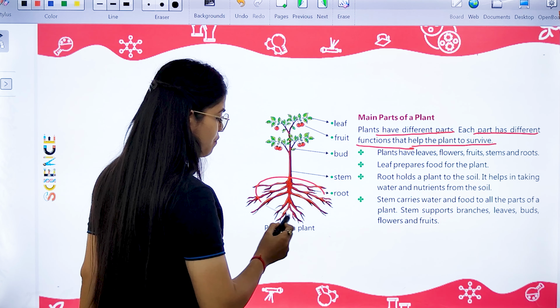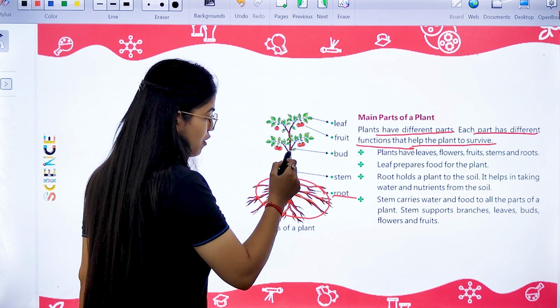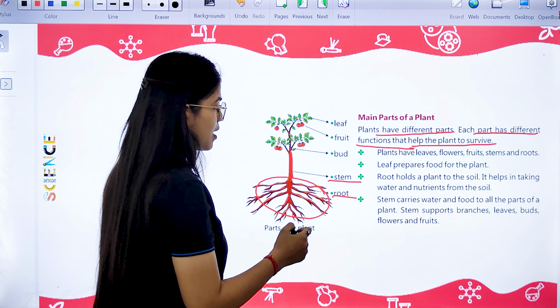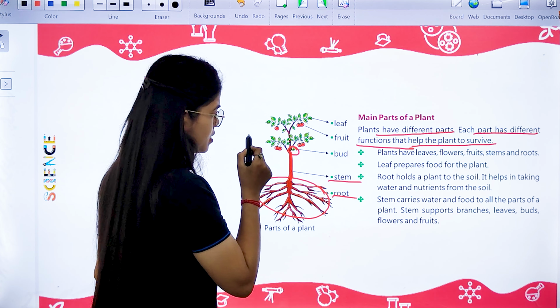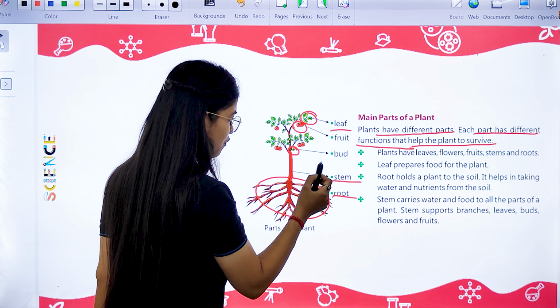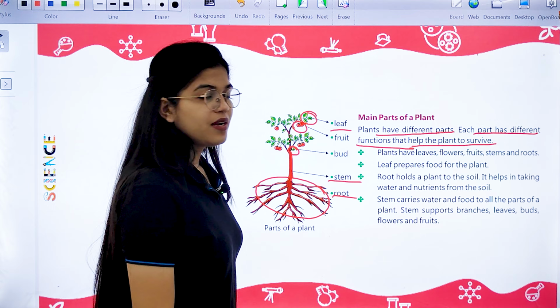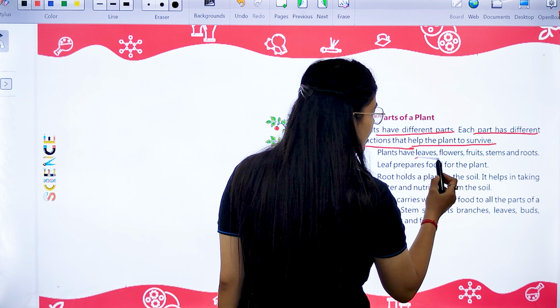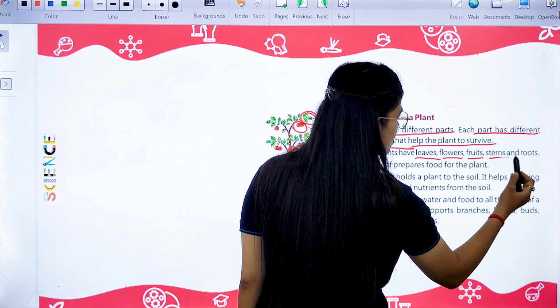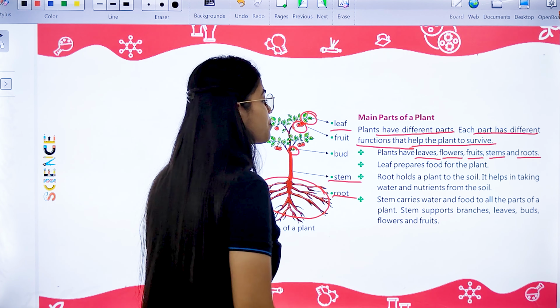This part of the plant which is under the ground is known as root. Then this part which is above the ground is known as stem. These are small buds. These are fruits. This green part is known as leaf. So let's learn about them one by one. Plants have leaves, flowers, fruits, stem, roots. All these are the parts of a plant.